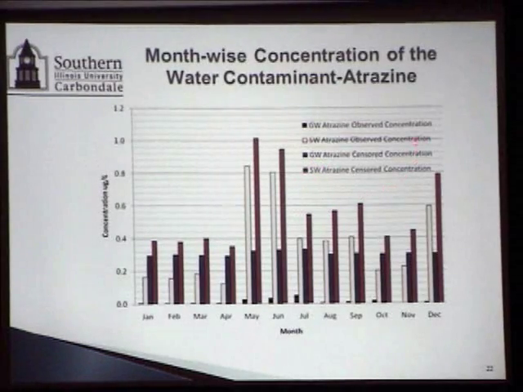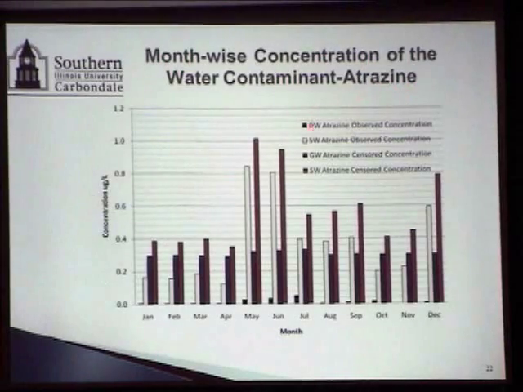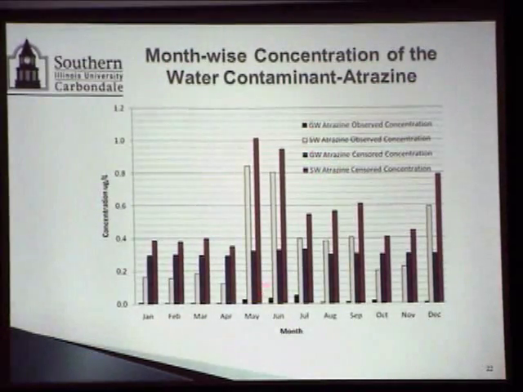These are not surface water data, by the way. These are from the community water supply based on surface water. And so you can see clearly the May-June effect for atrazine.